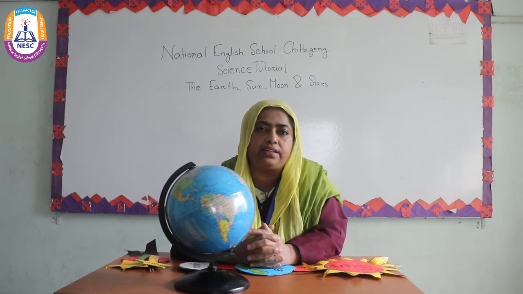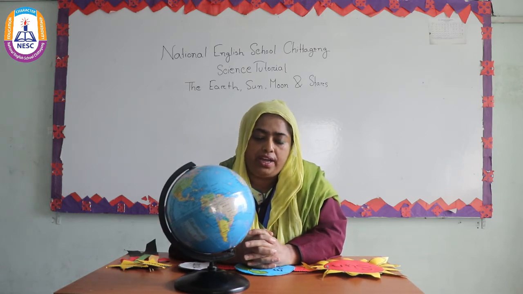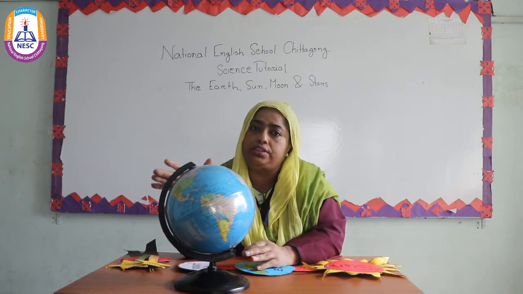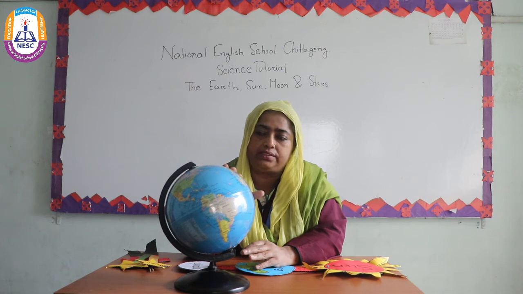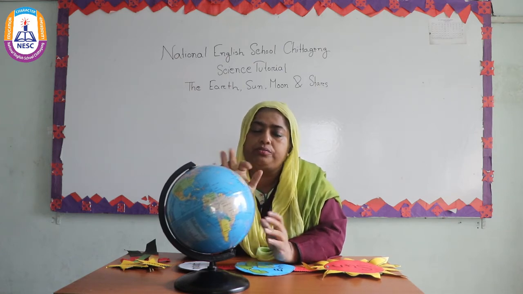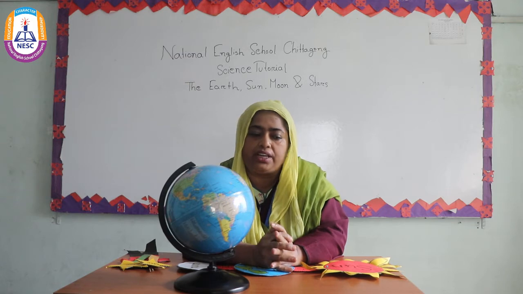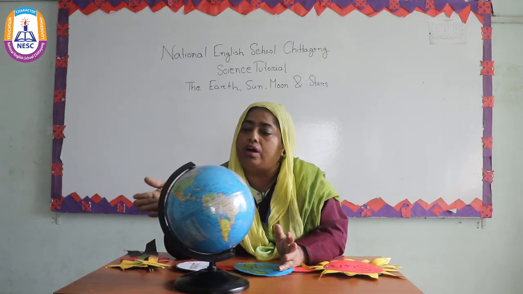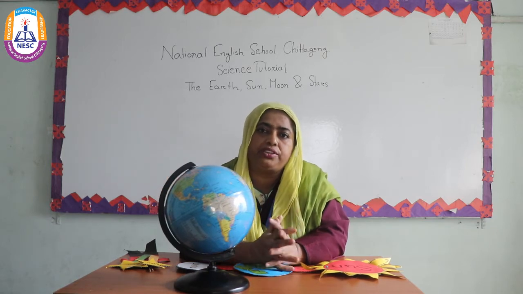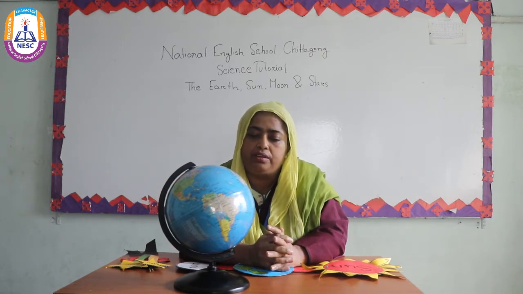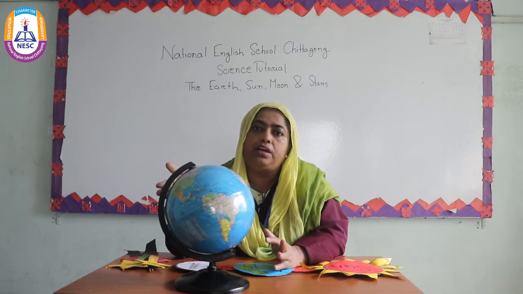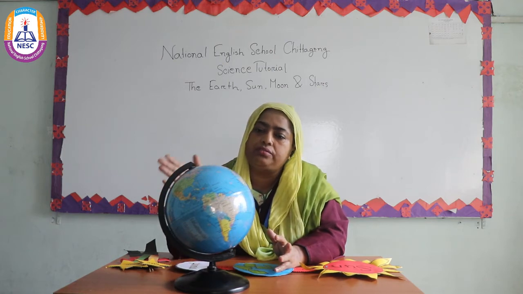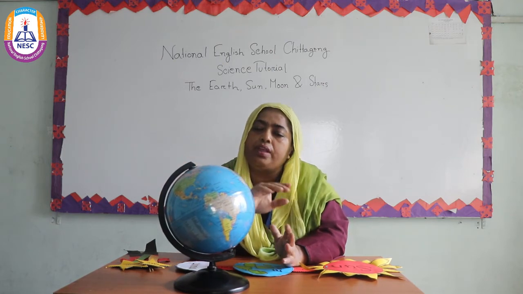What happens at night and day? What do you see in the night sky? What do you see in the day sky? Night is dark, day is bright. Why is it bright? Because at that time the sun is seen in the sky. Sometimes we see clouds also. On the other side, at night time, we cannot see the sun. What do we see then? We see only stars, lots of stars, and the moon. So without sun it is dark, with sun it is bright.